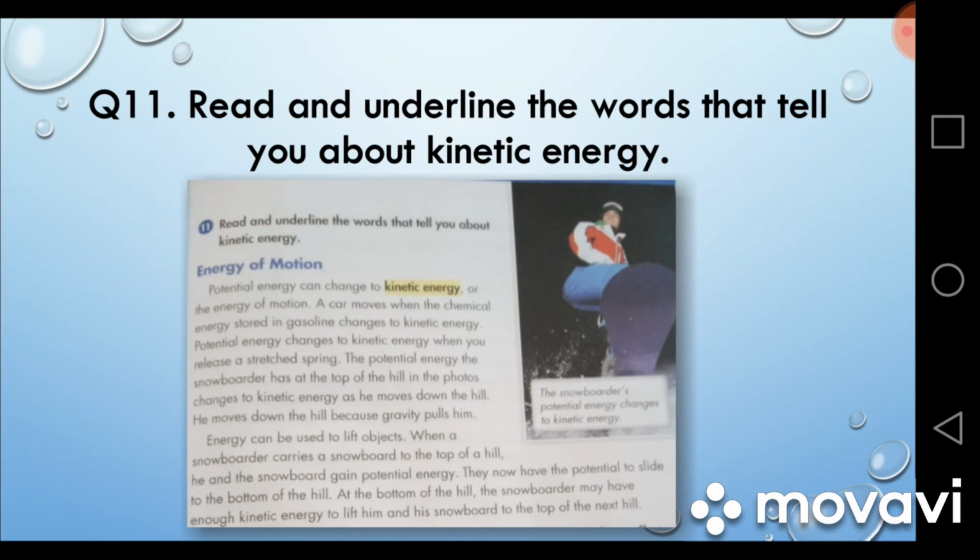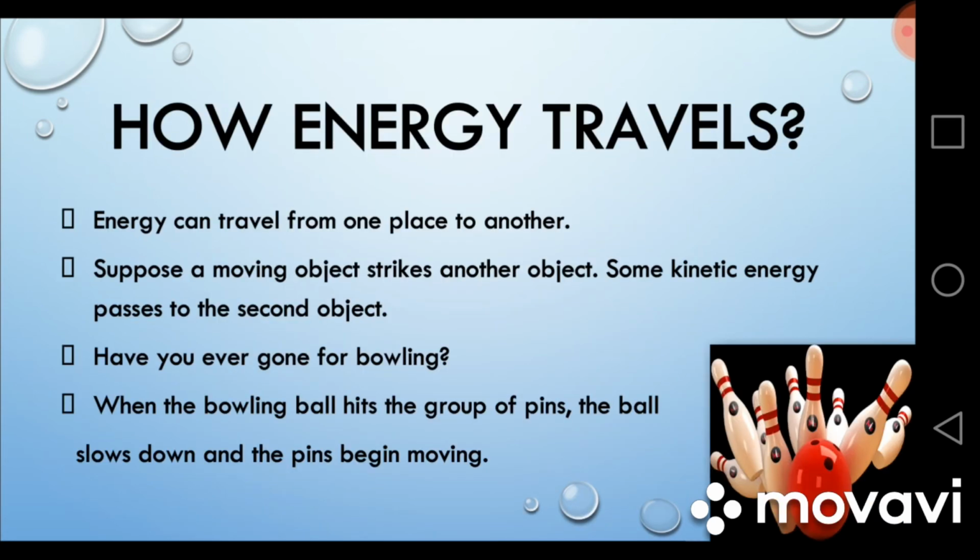Here comes question number 11. You have to read the given passage in your textbook and underline the words that tell you about kinetic energy. Energy can travel. It can travel from one place to another, and from one object to another object.